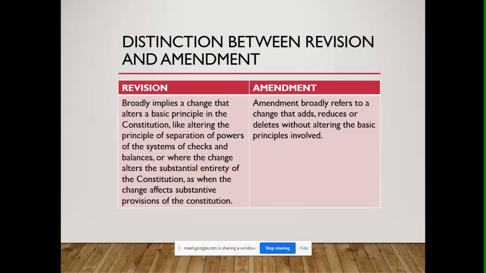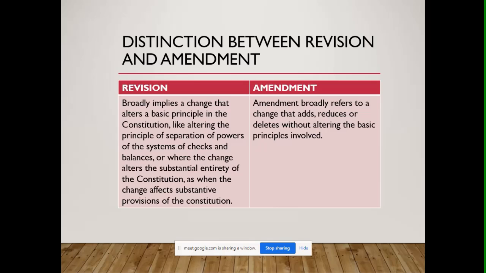Because an amendment, as it says here in the distinction, broadly refers to a change that adds, reduces, or deletes without altering the basic principles involved. Okay? So, revision, these are the changes that are introduced that are quite large, or many, or substantive.